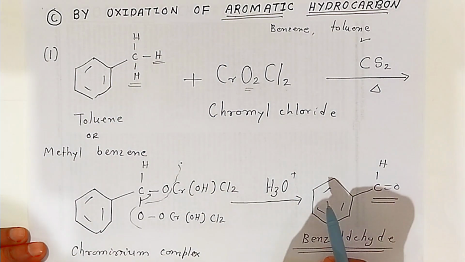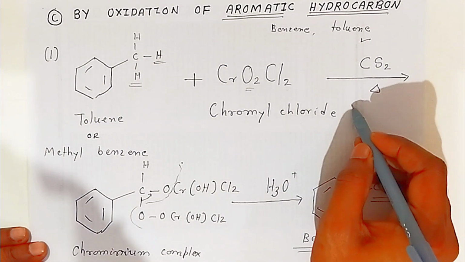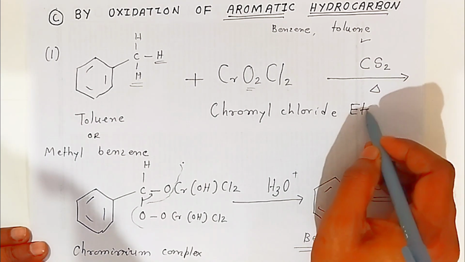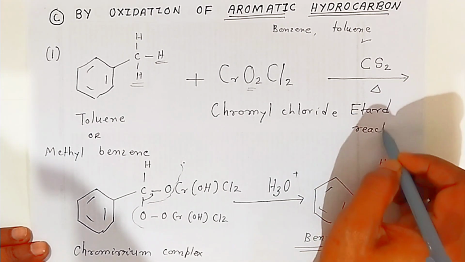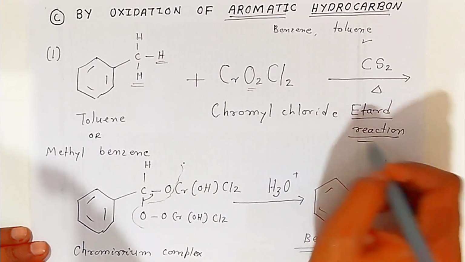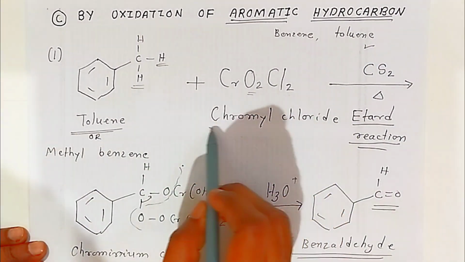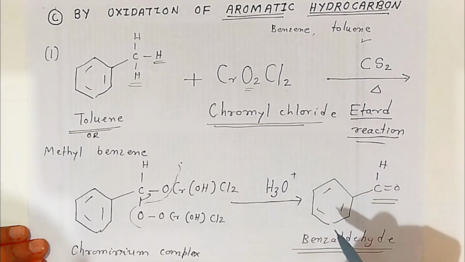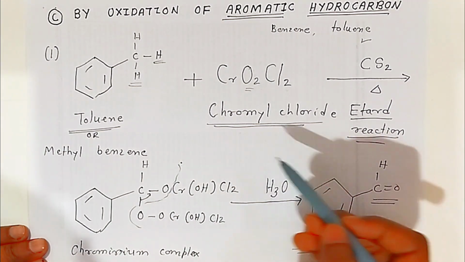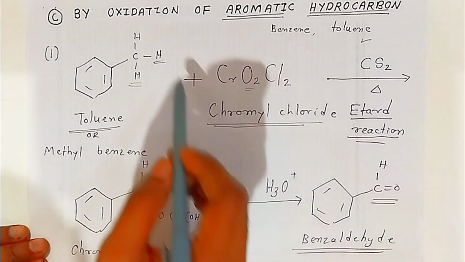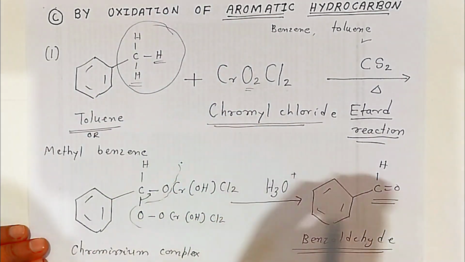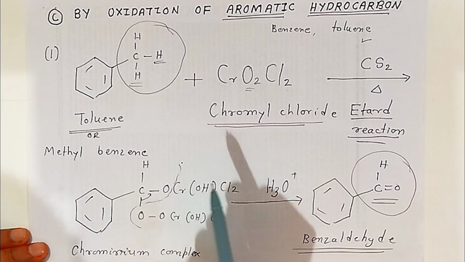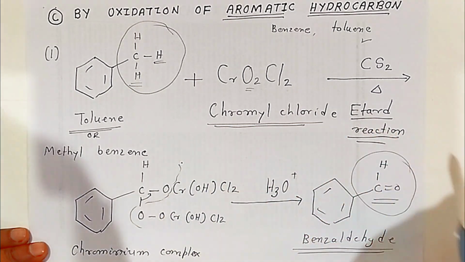This was discovered by the scientist Etard. That is why it is also called the Etard reaction. In board examination, sometimes they ask what is the Etard reaction. Students, toluene combines with chromyl chloride and gives you benzaldehyde. This type of reaction is called the Etard reaction, discovered by the scientist Etard. Here the methyl of toluene is converted into aldehyde, which is very important. That is why this reaction is very famous.